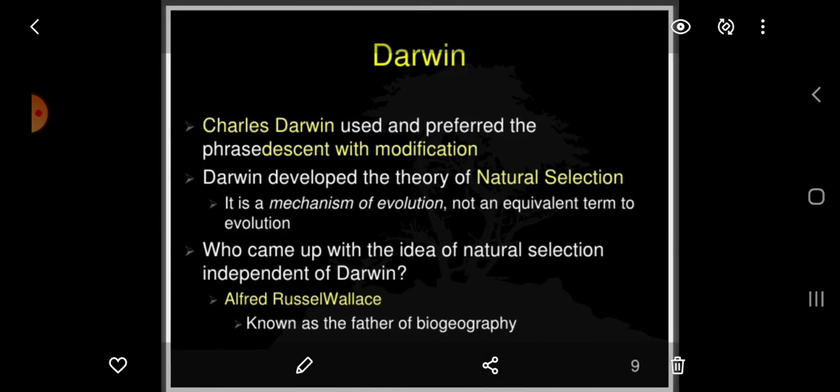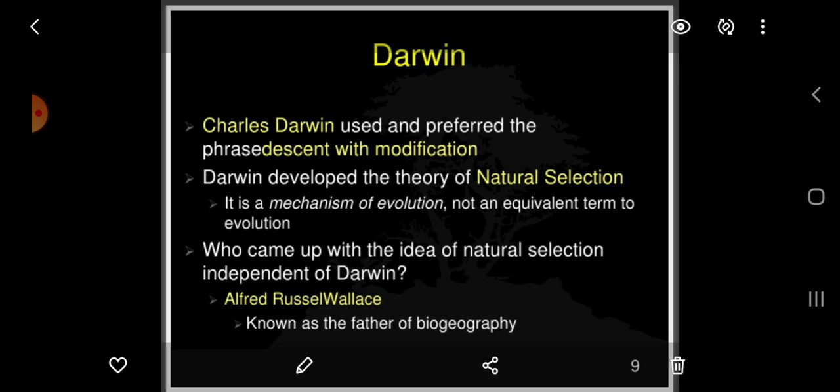Now, what about Darwin? Charles Darwin used and preferred the phrase descent with modification. Darwin developed the theory of natural selection. Natural selection, according to Darwin, is a mechanism of evolution, not an equivalent term to evolution.